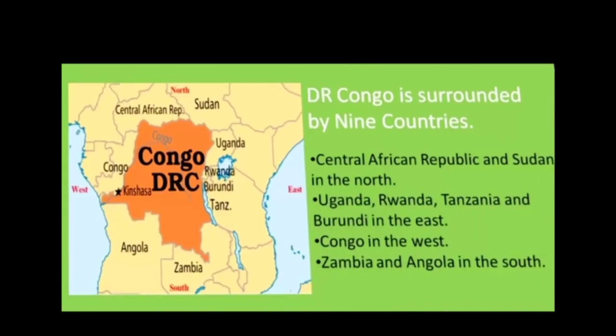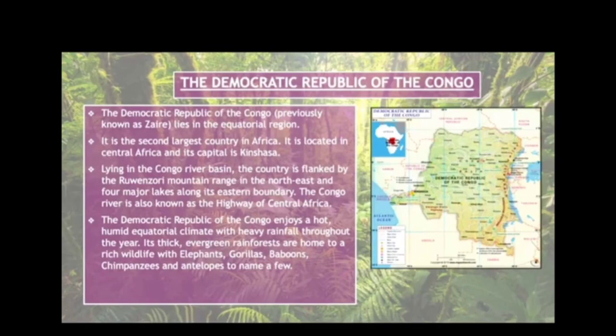So let's take an example of this area, the Democratic Republic of Congo. This country lies in Central Africa, and it's surrounded by 9 countries: the Central African Republic and Sudan on the north side, Uganda, Rwanda, Tanzania and Burundi in the east, Congo in the west, Zambia and Angola in the south. So let's learn more about the Democratic Republic of the Congo.